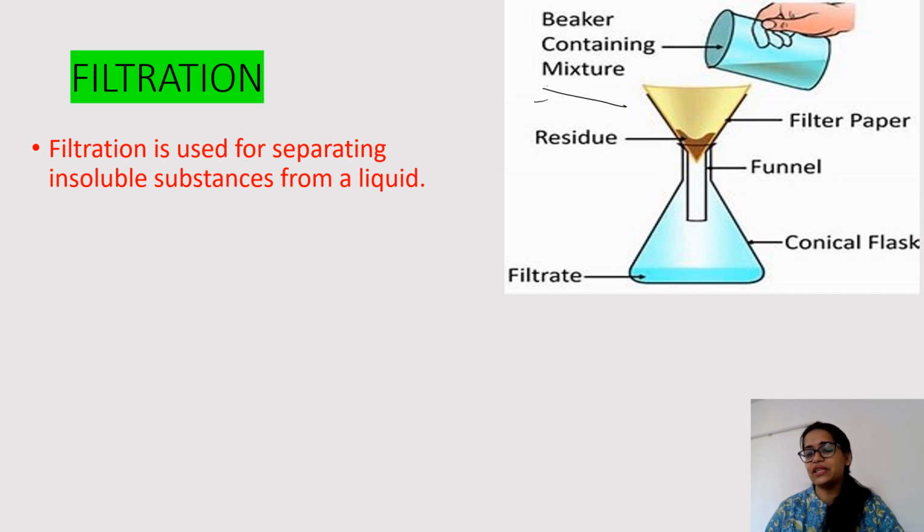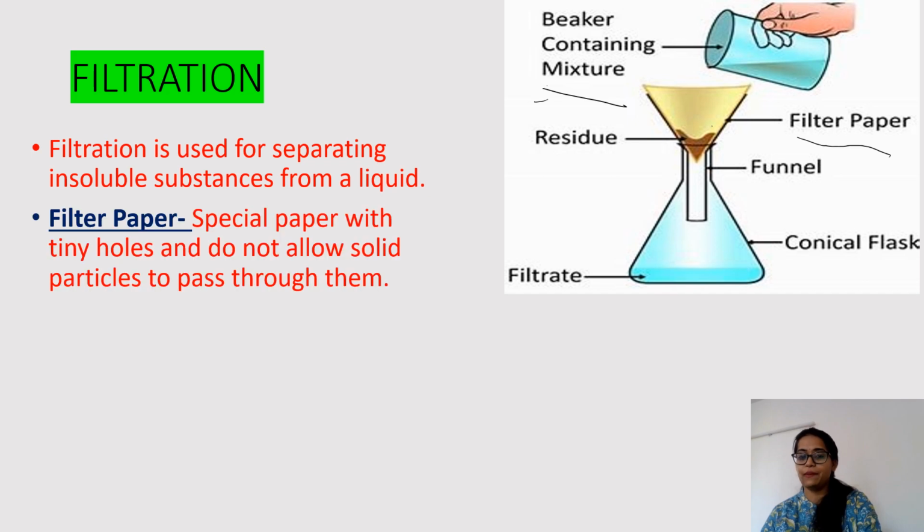Okay, so what is the picture showing? That the person is pouring down the mixture into a flask. This is a conical flask. A person is pouring down the liquid into the conical flask. But what is this thing here? This is the main part of the present topic, filtration. We are using filter paper. We are using a filter paper through a funnel and are transferring the contents through this filter paper.